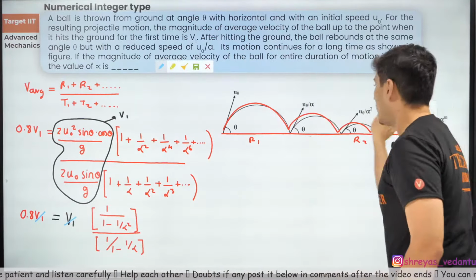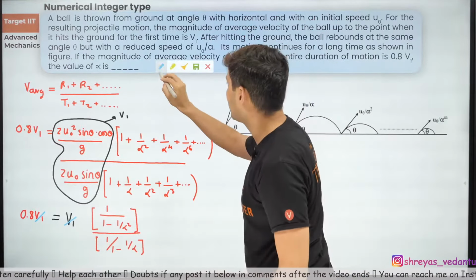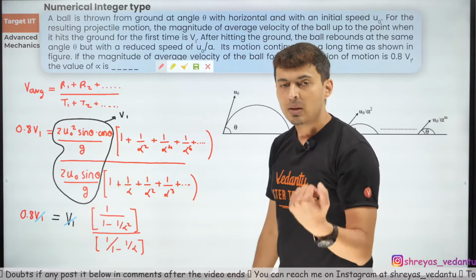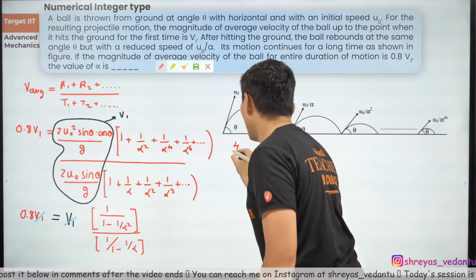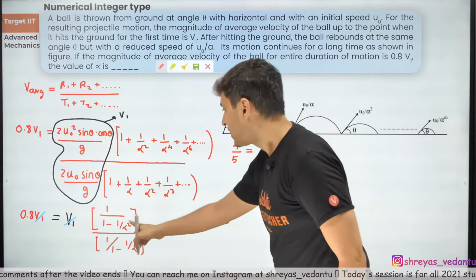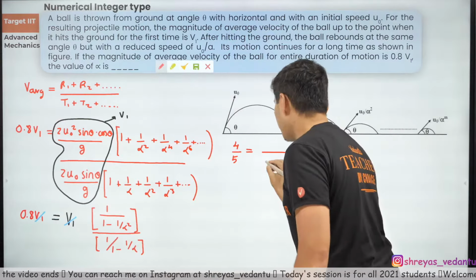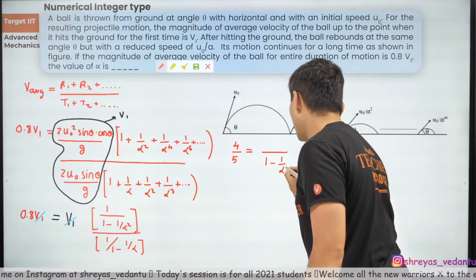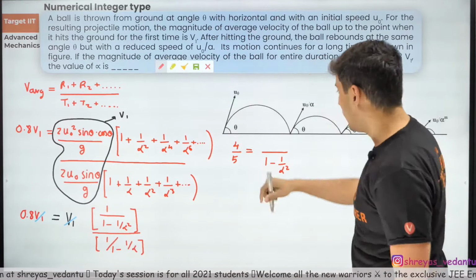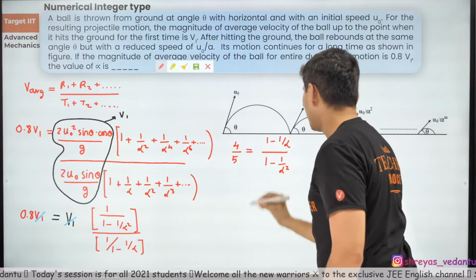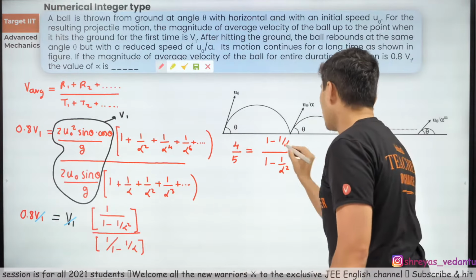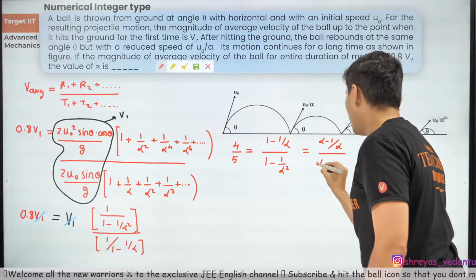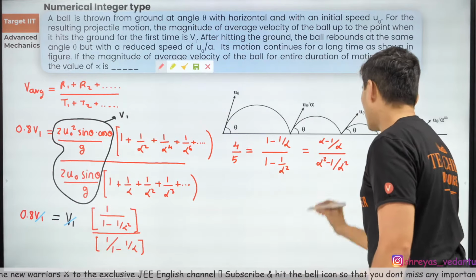Now let's just solve this. I'm just going to use this space. I'm just going to keep it as it is and see what we get next. So 0.8, I can just write it as 8 by 10, which is also 4 by 5. So 4 by 5 is equal to this one over here. I can take 1 minus 1 by alpha square below, and this term I can take it on the top. So it is 1 minus 1 by alpha. Okay, now let's solve this. So take LCM. So it will become alpha minus 1 divided by alpha, over alpha square minus 1 divided by alpha square.